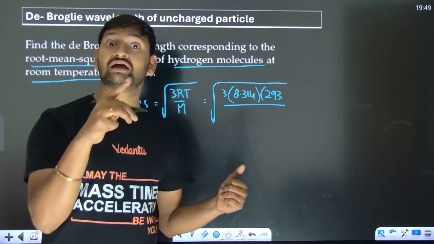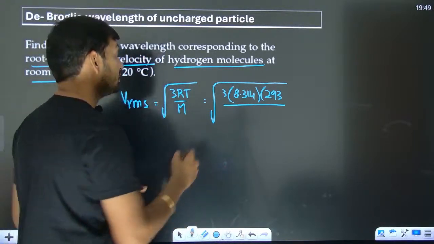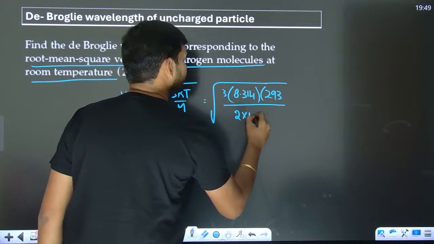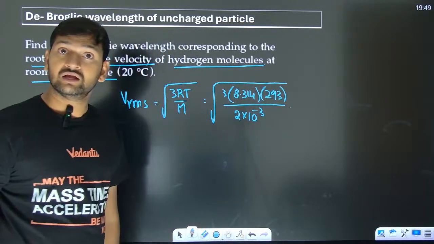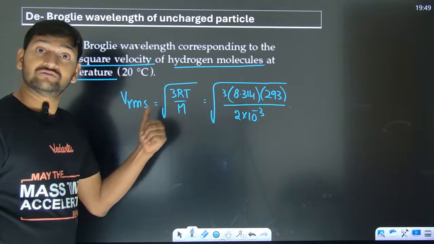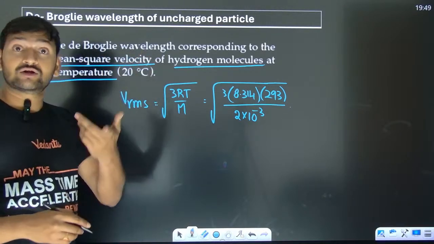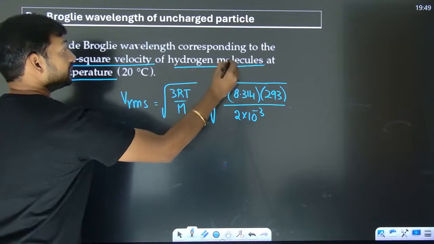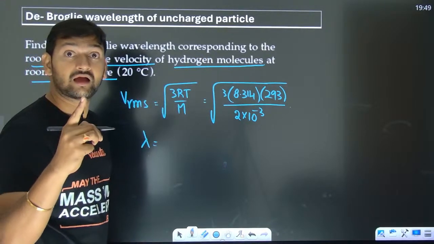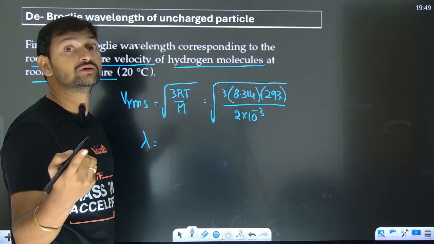Hydrogen has 2 grams for 1 mole, so you can write it as 2 into 10 to the power minus 3. You should calculate this whole thing. Now you got the velocity. For this velocity only, they are talking about the wavelength of this particular hydrogen molecule.